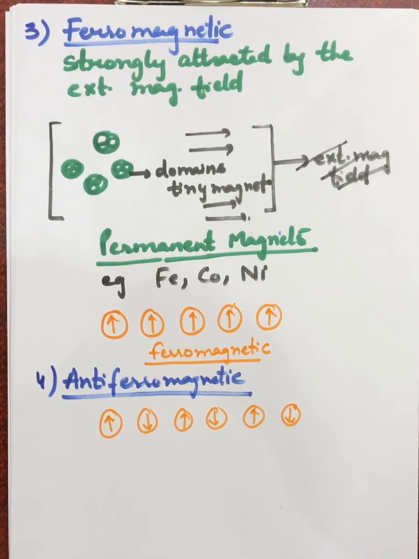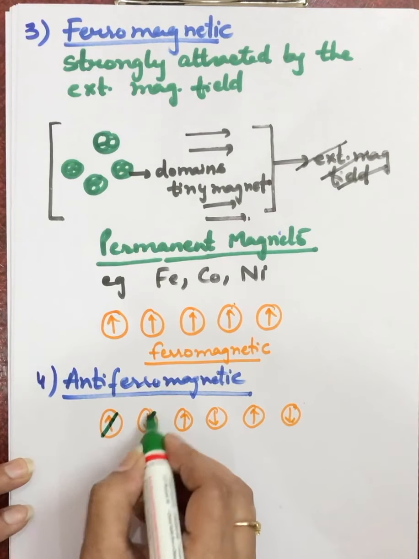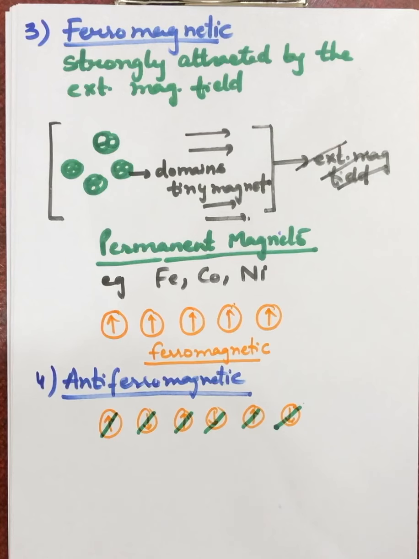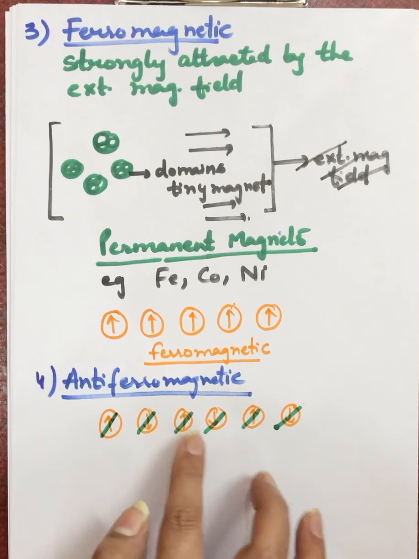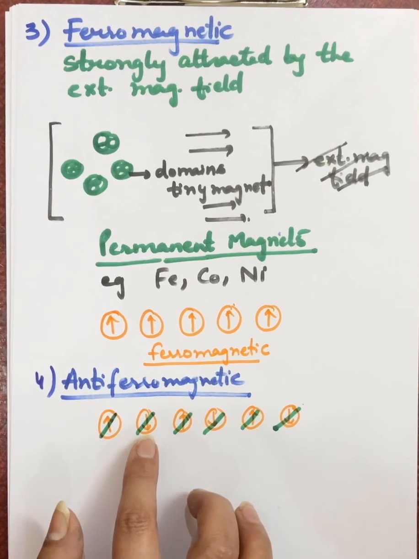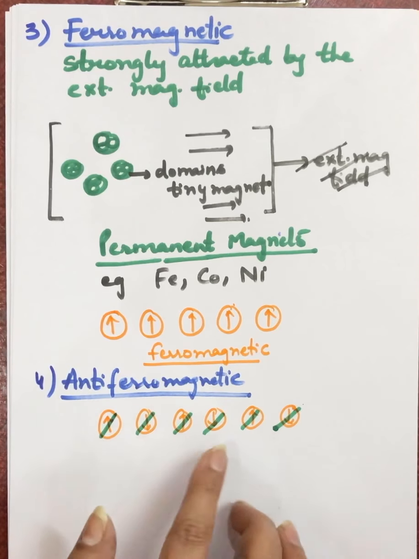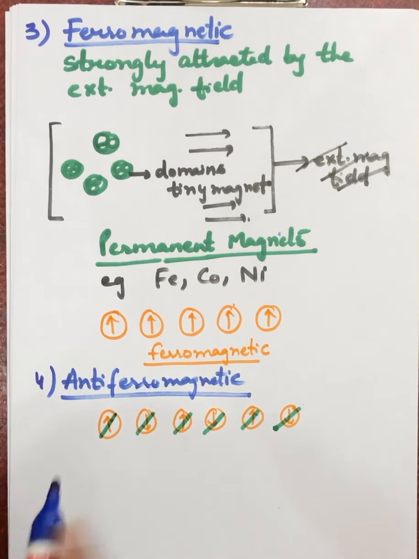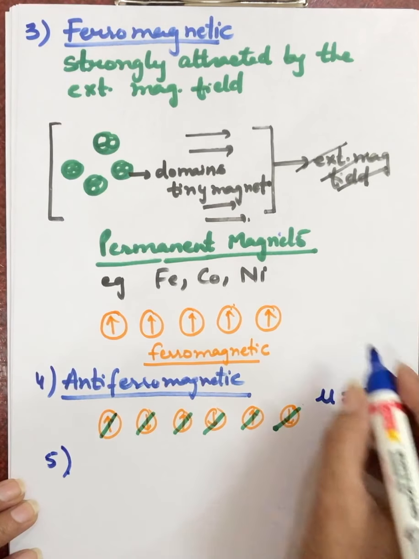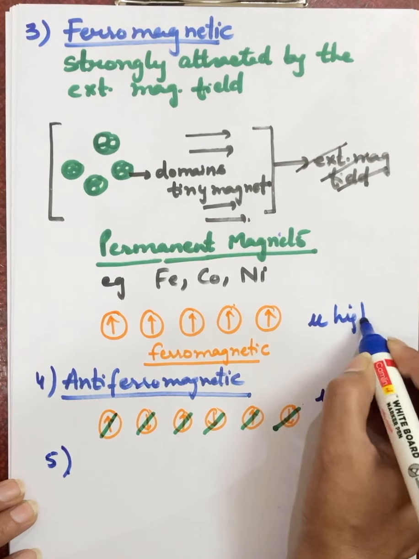They will cancel out the magnetic moment of each other, and as a result this loses its magnetic character and the substance becomes anti-ferromagnetic in nature. Though there are a large number of unpaired electrons, they are equally oriented in opposite directions. That is why they cancel out the magnetic moment of each other, and the net magnetic moment becomes 0. And in ferromagnetic, the net magnetic moment is very high.